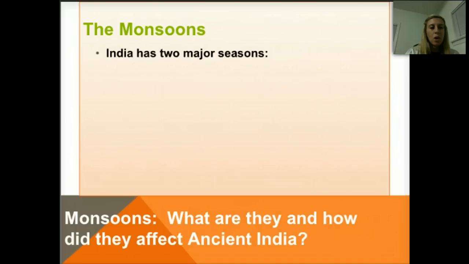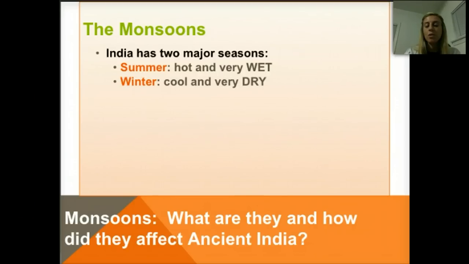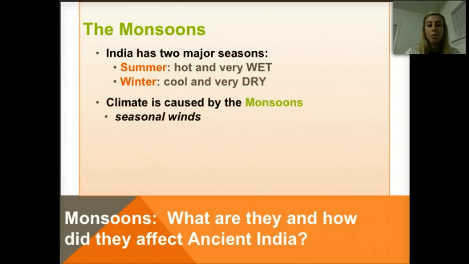Okay, so why are monsoons so important to India, and what are they anyway? India has two major seasons. It has a summer season, which is hot and very wet, and a winter season, which is cool and very dry. The climate is caused by the monsoons, which are strong seasonal winds that often bring huge amounts of rain.